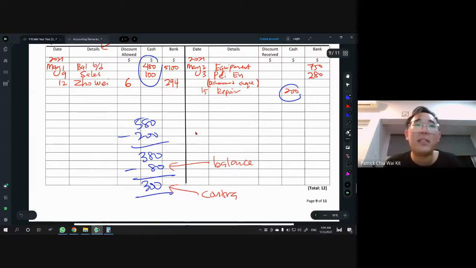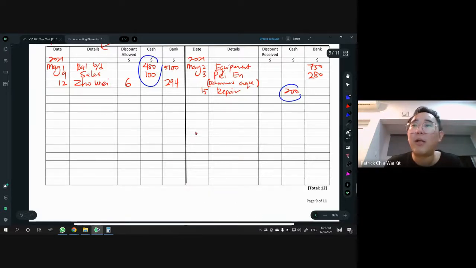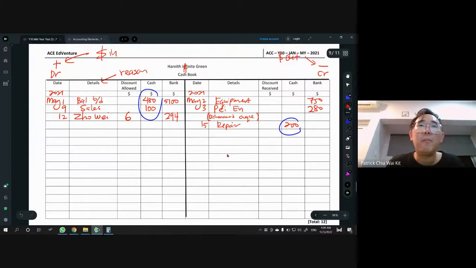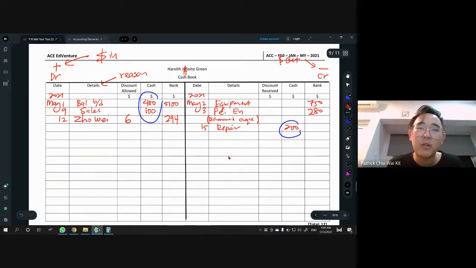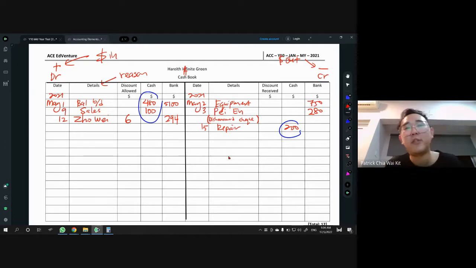So let me erase this and put it back into our answer in the cash book. Contract amount, calculated manually, 300. So money in or money out, both sides must be done. So how to do this? Up to you. You can do money in first, or money out first. I will do money out first in this case.